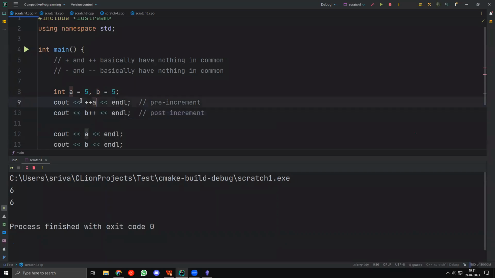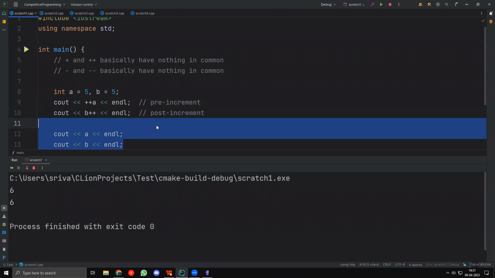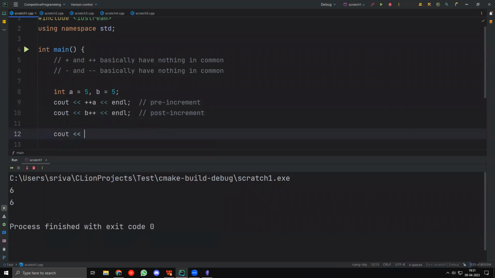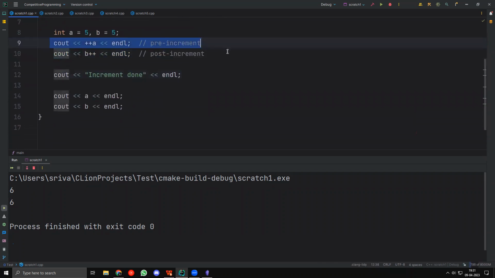Okay, I'm outputting ++a and b++. Let's just look at the difference. If I run this, I'll output that increment done, and these are the final results, right? So this is when I'm incrementing and this is when I'm finally outputting.